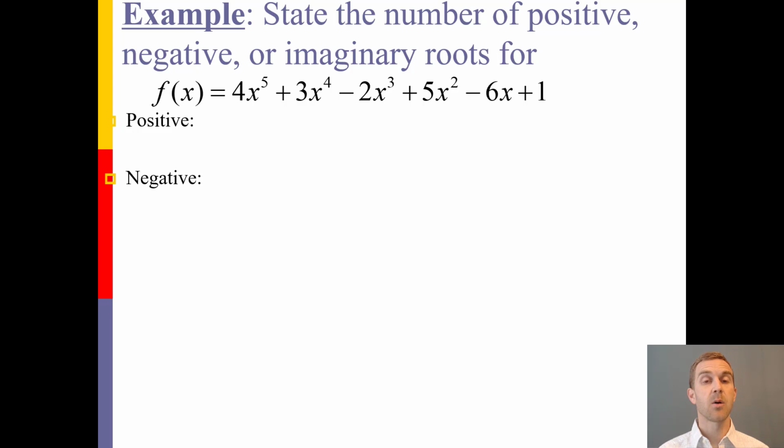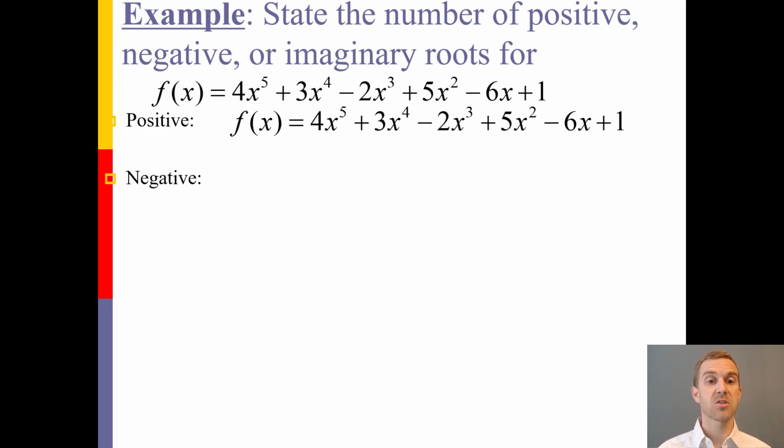Now for the positive, we're looking and saying, how often does the sign change? If I go from the first term to the second term, this would be no. If I look at the second to third term, yes, that goes from positive 3 to negative 2. From the third to the fourth, yes, that's negative 2 to positive 5. Positive 5 to negative 6, that's a yes. And then negative 6 to positive 1 is a yes. So there are 4 sign changes there. So there's a possibility of up to 4 positive roots.